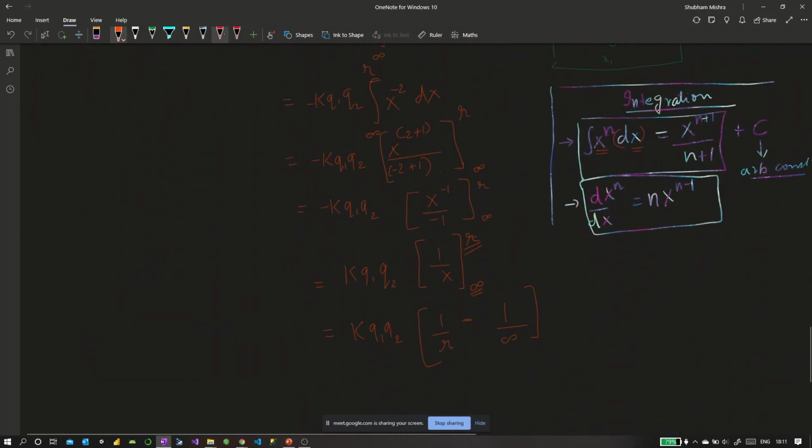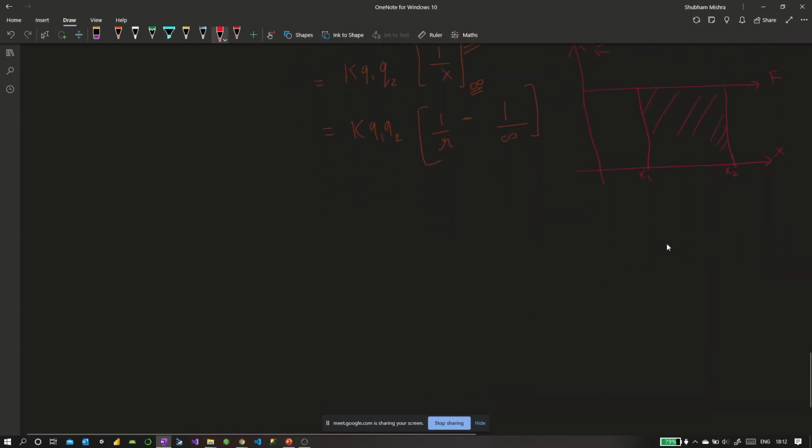I will digress a little to give you an idea. When the force was constant, and we were starting with initial distance x1 going to final distance x2, and the force was applied, and then we had the displacement x. We said that the area under this curve will give us the work done, right? If we go by a normal expression, and do a small split, with a small distance dx and force value f, the work would be given by f times dx. This is your small work.